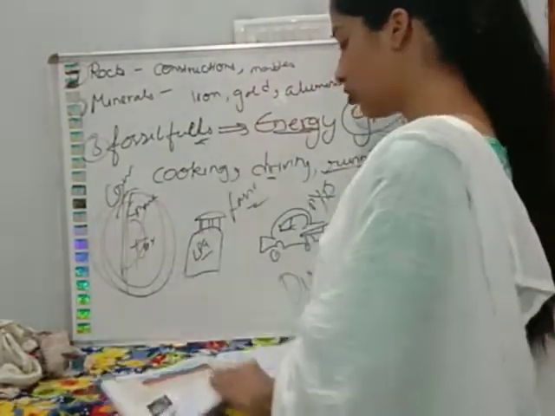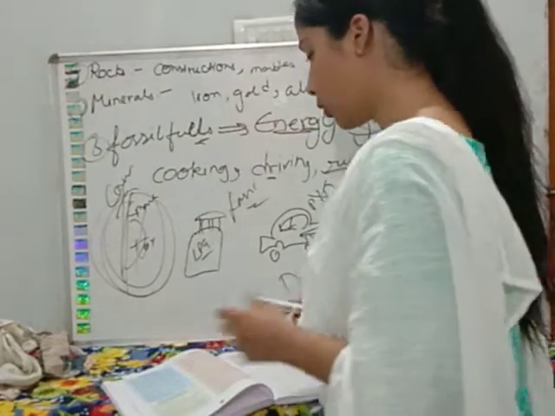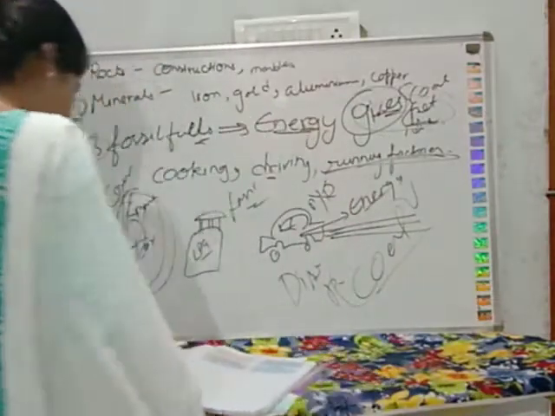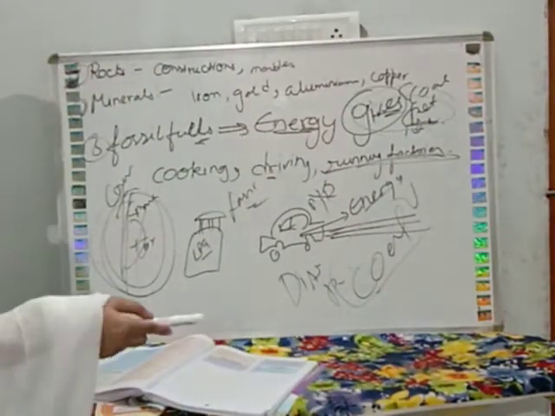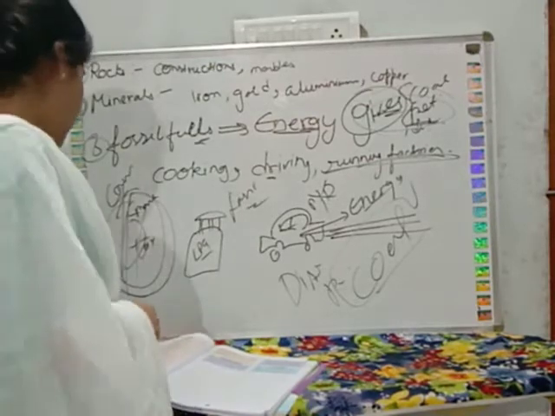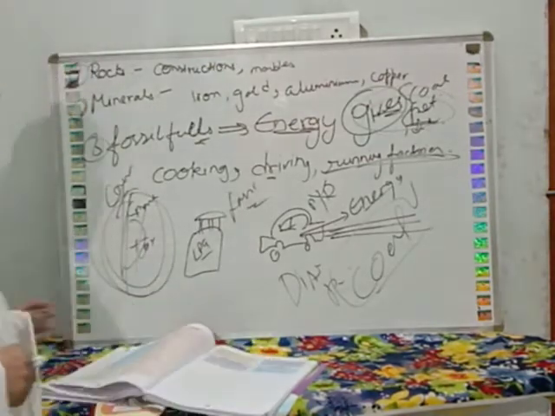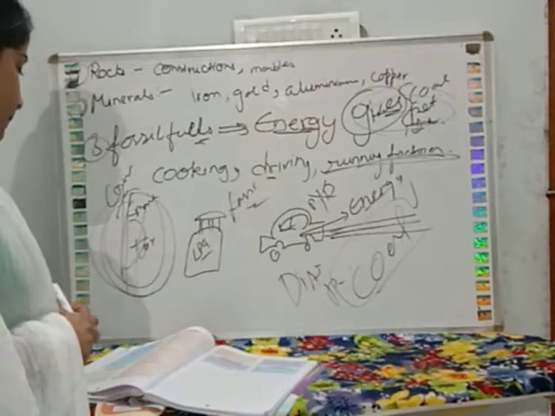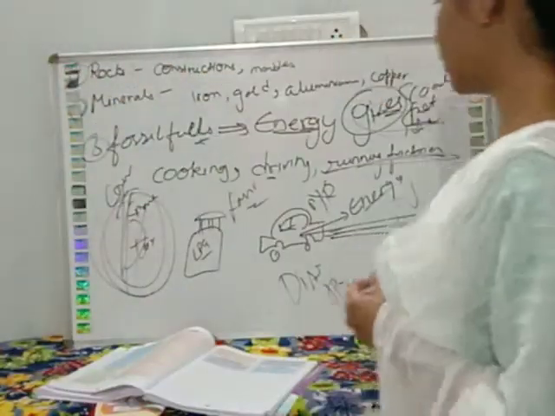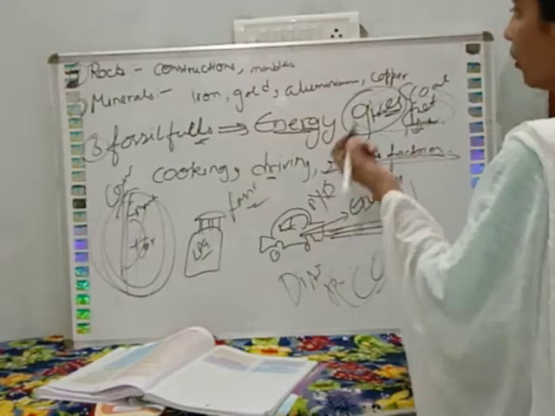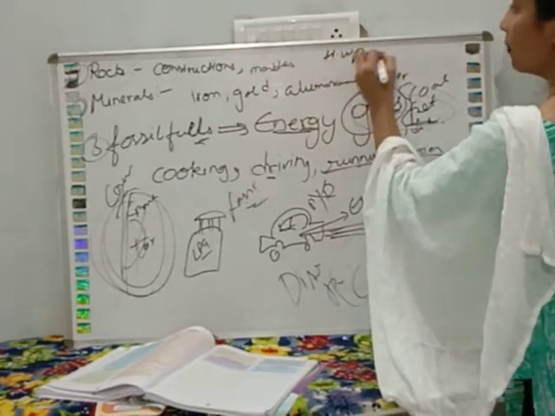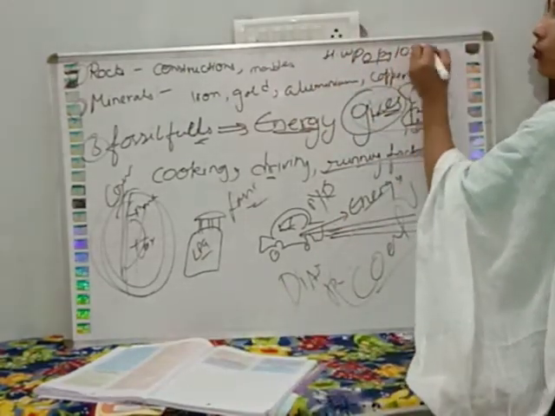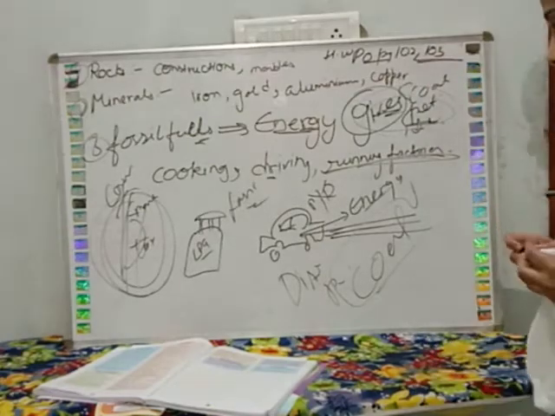So we have completed the chapter. I explained each and every point to you. So what is your homework? The homework is that you will write about the importance of fossil fuel in your rough notebook, and you will do all the FIB exercises and find the question answers. Homework is page number 102 and 103. This is your homework.